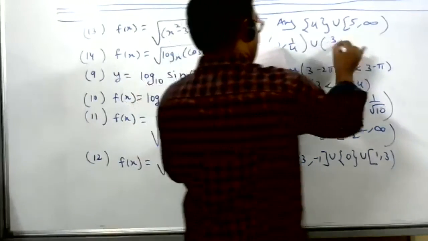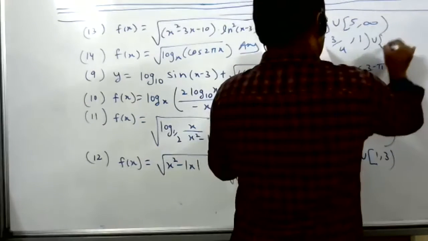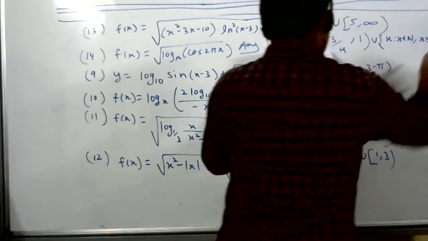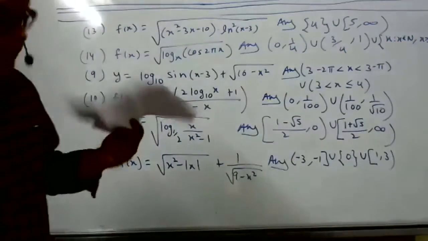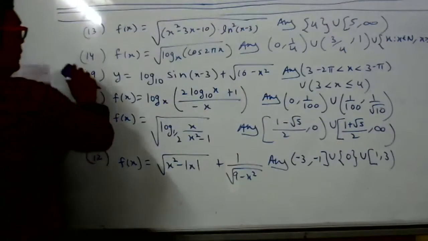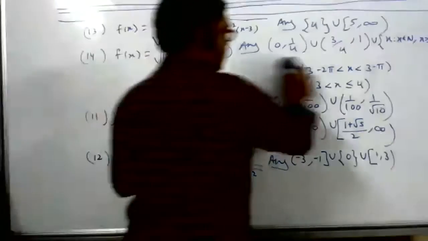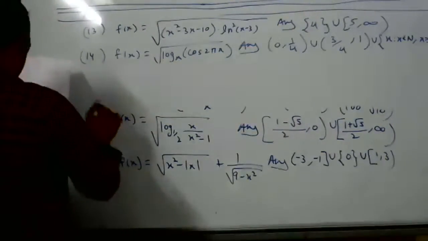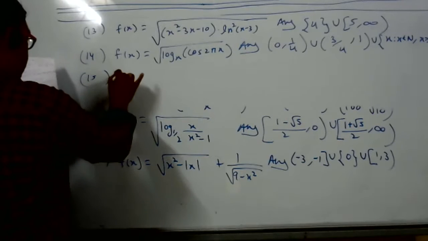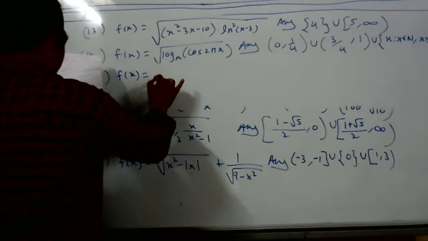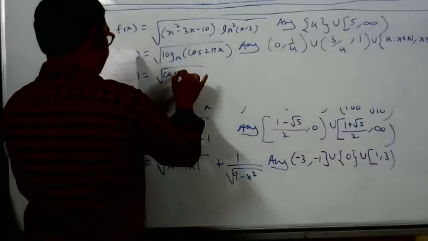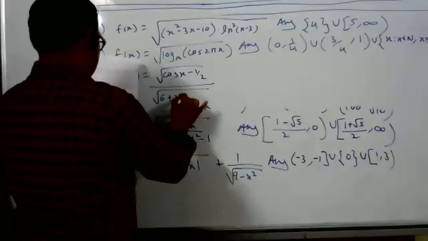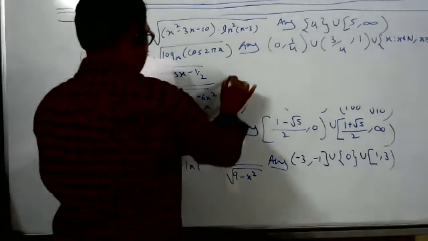So how many more are there, sir? You will not write? No, sir, we will write. I'm just asking how many more are there. Two more. Okay, got it. I think one more only. So what was the answer for the 10th one? Wait, I'll write the 10th one again. Let me complete this. This is the last sum. Can you write the 8th one also once more? Okay.